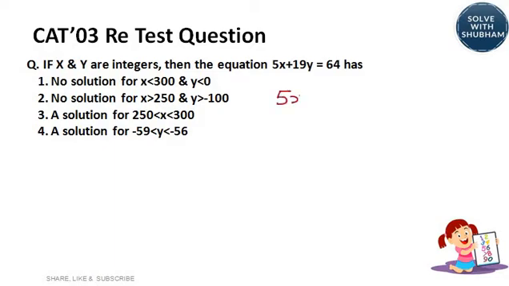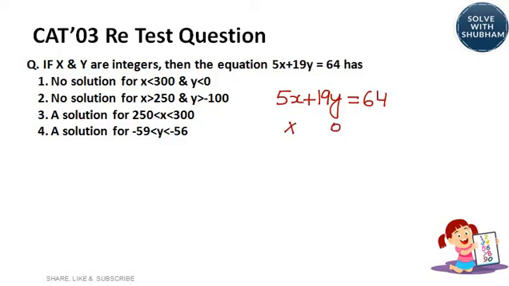We have learnt that whenever we get one equation like this, by hit and trial method, we will try to find out the first set of values. So, they are integers. We can put random values. If you put y to be 0, 5x would be 64.